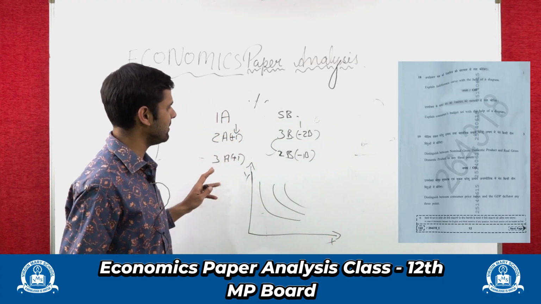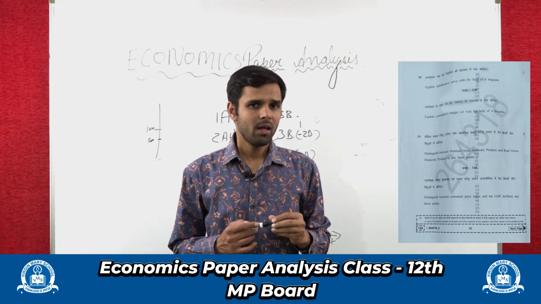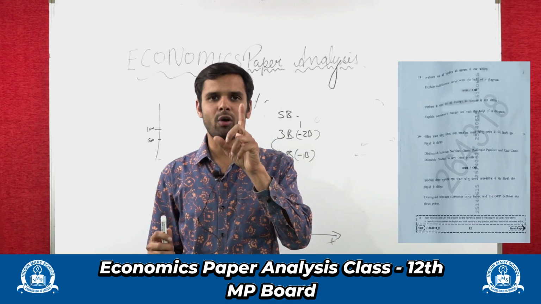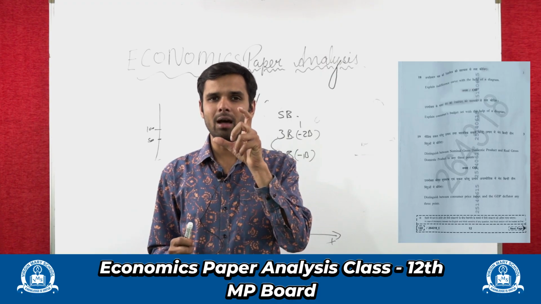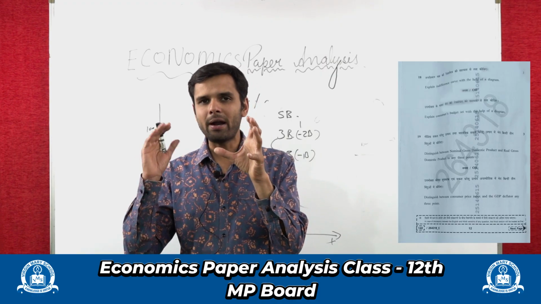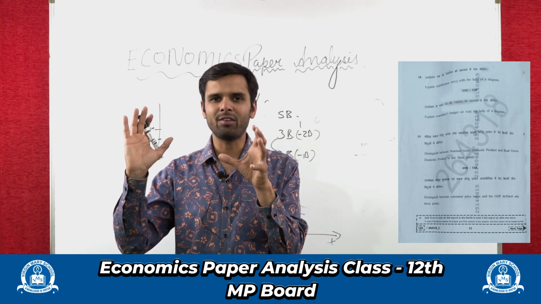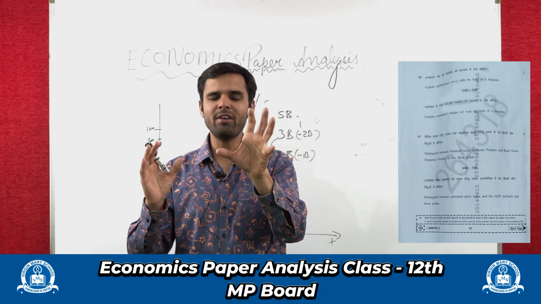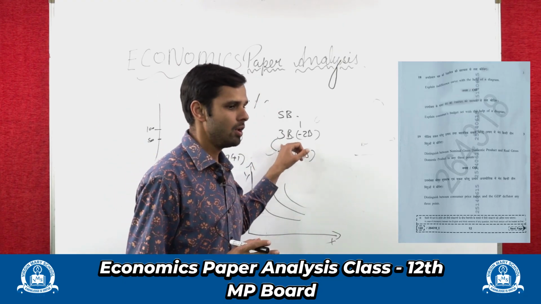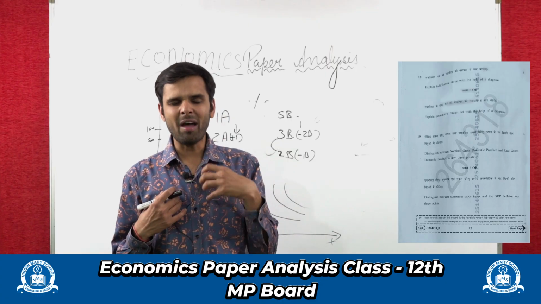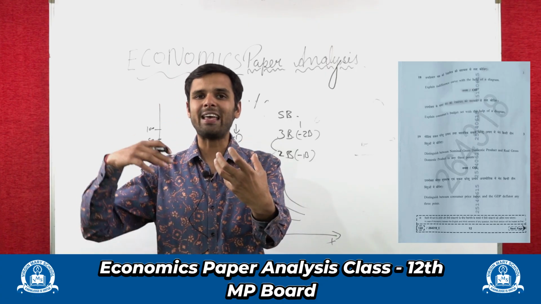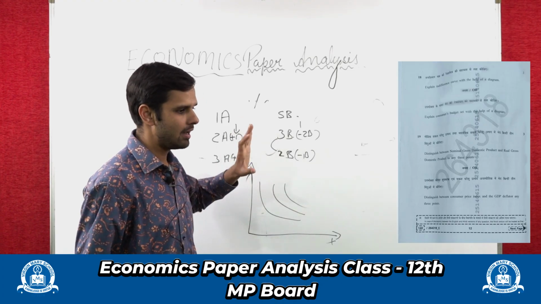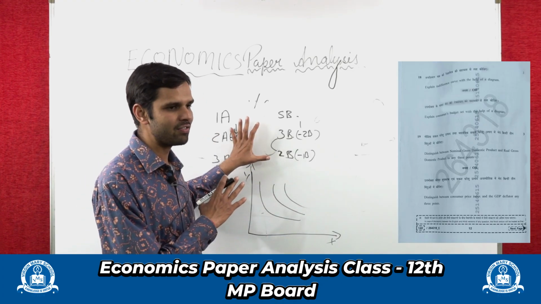And why does this happen? Because earlier I am having just one apple and five bananas. So the utility I am getting from apple is more as compared to the utility I am getting from bananas. That's why I am ready to sacrifice two bananas. But now I am having two apples and three bananas. Now I feel I am having the same utility. So why would I sacrifice more bananas to get one apple? That is the logic behind the indifference curve.